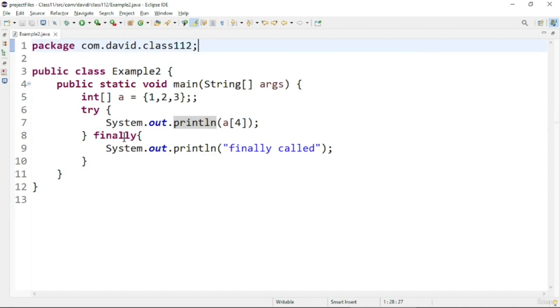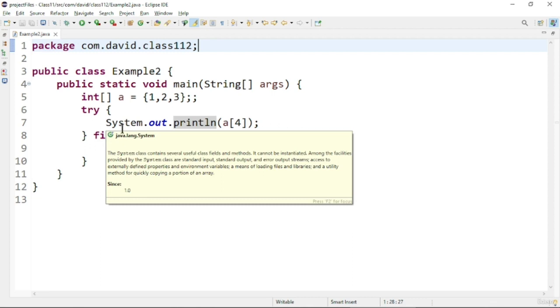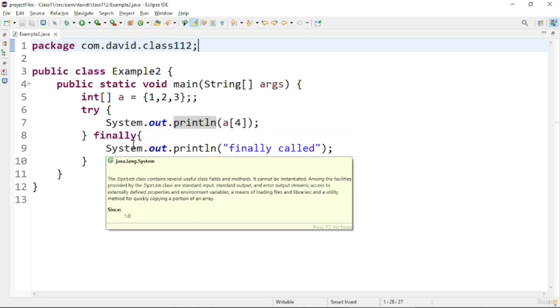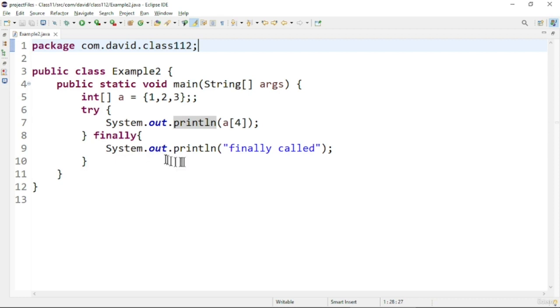Now let us see a program in which we are using try and finally together. You don't always need a catch block when you are using try. You can have a finally block. The finally block is used to execute a statement even if the error is thrown. So here in the finally block, I am just printing a message, "finally block called".